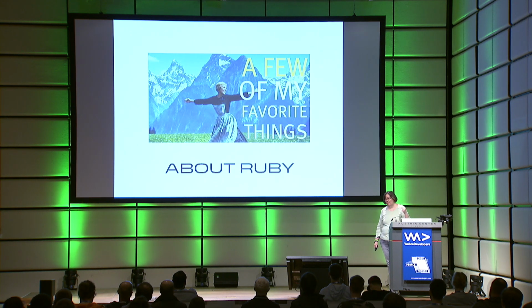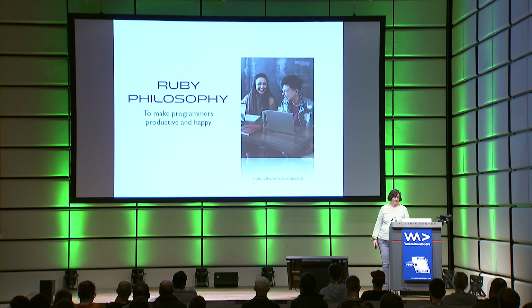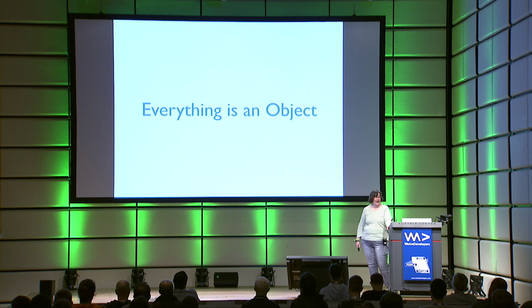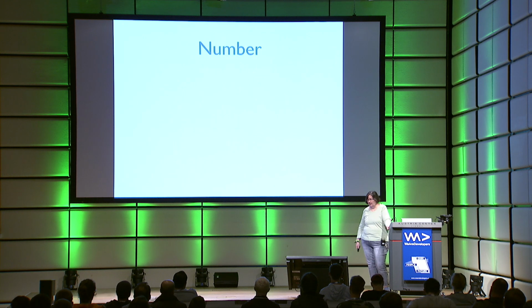So first, I'd like to tell you about a few of my favorite things about the Ruby language. And there's a lot to love about Ruby. First of all, the Ruby philosophy is to make programmers productive and happy. Be honest, people. How many other languages actually have that as the language philosophy? And in Ruby, everything is an object. So what does that mean? Well, let's start, for example, with numbers. Nice, simple numbers. But numbers are objects, so you can do things like call methods on them.